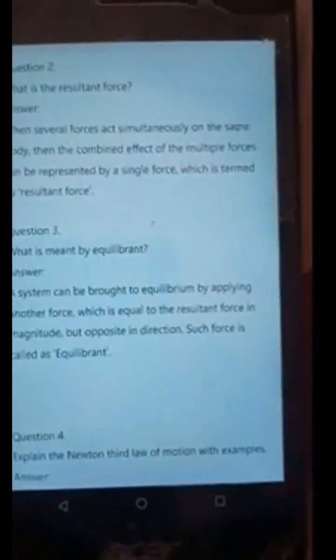A system can be brought to equilibrium by applying another force which is equal to the resultant force in magnitude but opposite in direction. Such a force is called the equilibrant.